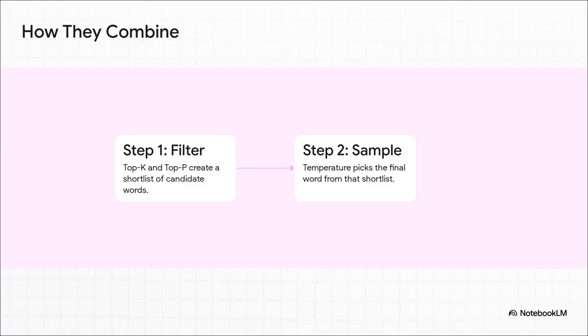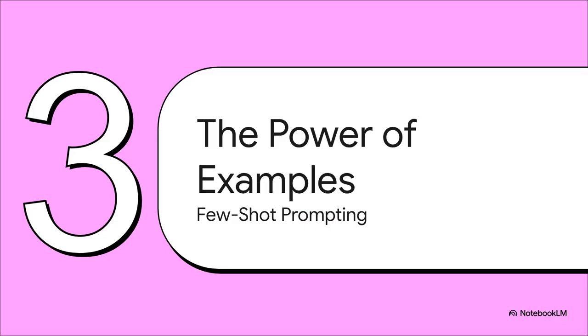So here's how it all fits together. It's a really simple two-step process. Step 1. Top K or Top P act as a filter. They create a short list of sensible words for the AI to choose from. Then Step 2. Temperature comes in and samples from that filtered list to pick the final word. See how that works? By combining these settings, you get a crazy amount of control over the AI's tone, its creativity, and its precision.